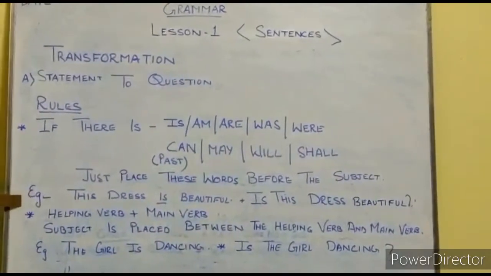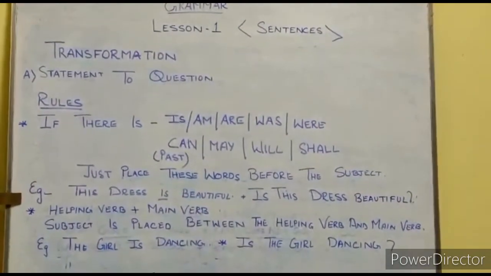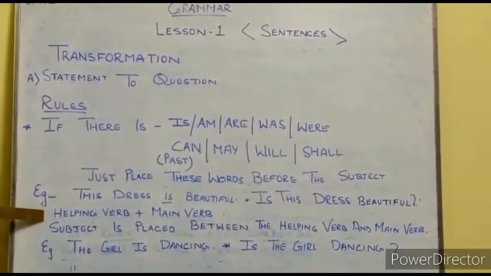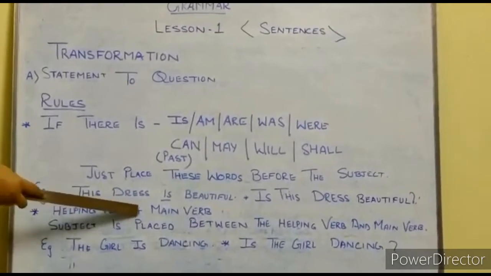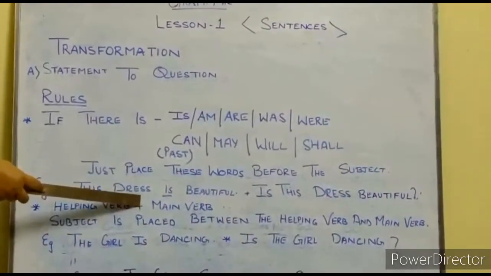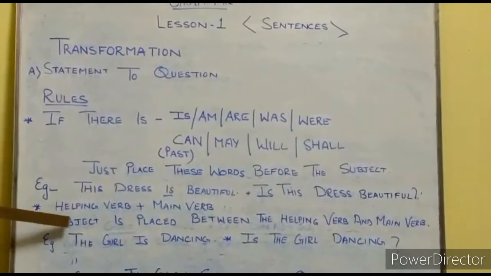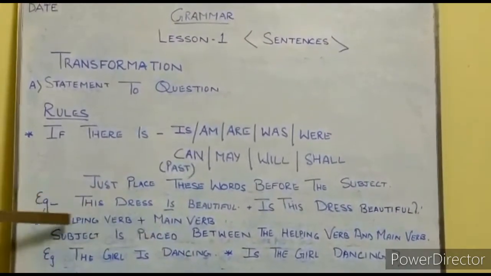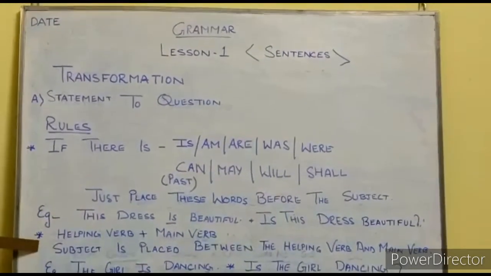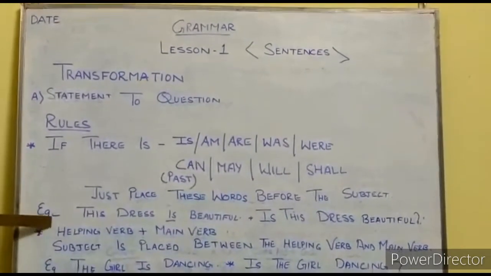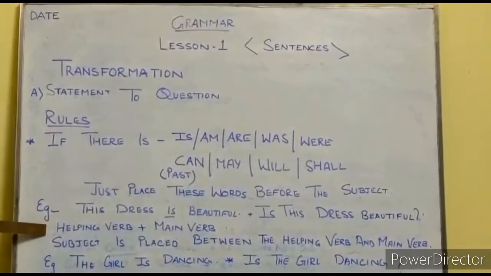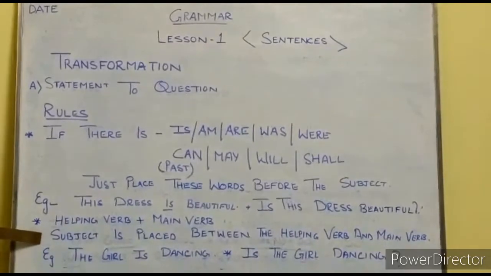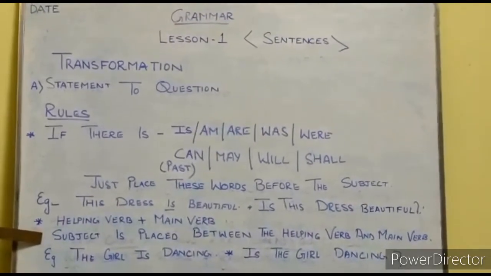Hope you have completed this part. Now the next part. If the sentence has helping verb plus main verb, what we are supposed to do? Subject is placed between the helping verb and the main verb. Again I am repeating. If the sentence has helping verb plus main verb, how we are going to make it a question? Subject is placed between the helping verb and main verb.